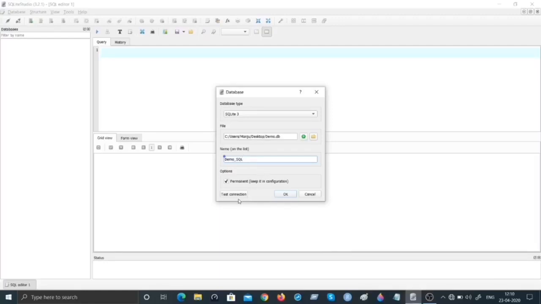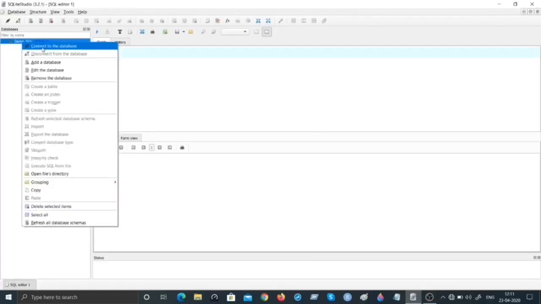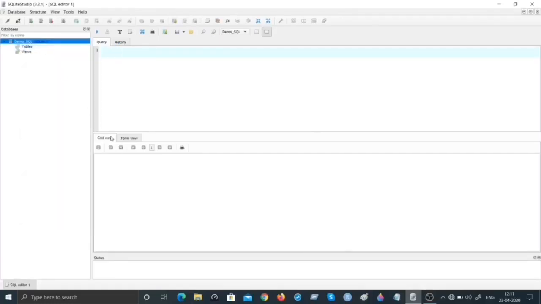So before I say OK, I'm going to have the options enabled. I'm going to go with the default options and I'm going to test the connection. Yeah, the connection seems to be OK. The moment I say OK, notice that this demo_SQL that we have created as the database name would come and sit under database here. Yes, we have the database sitting in this pane. So I right click on this, and there is an option to connect to the database. Once I connect, the database is created and connected.